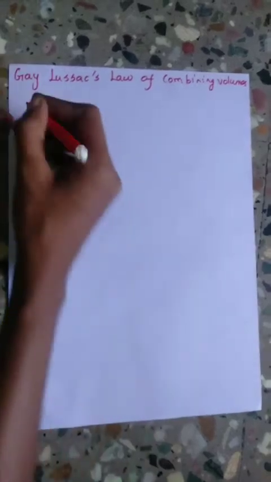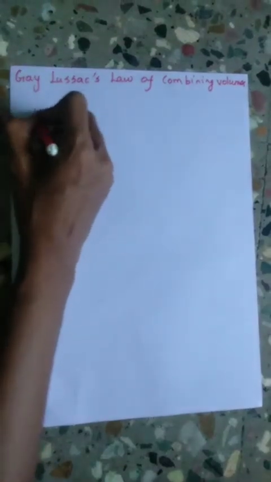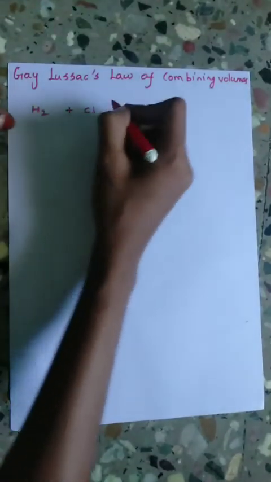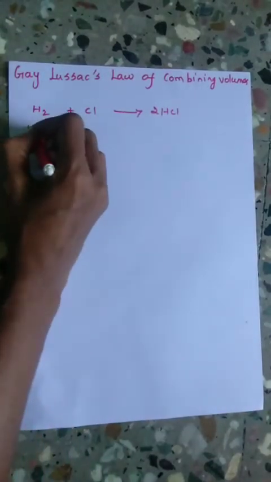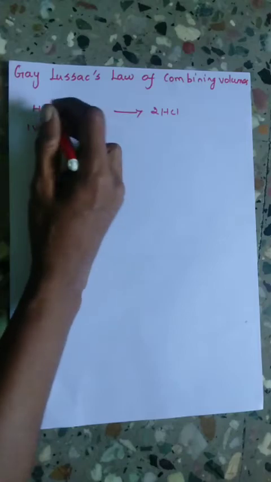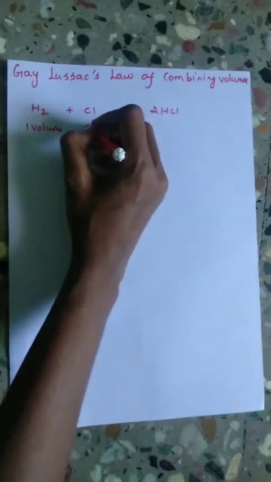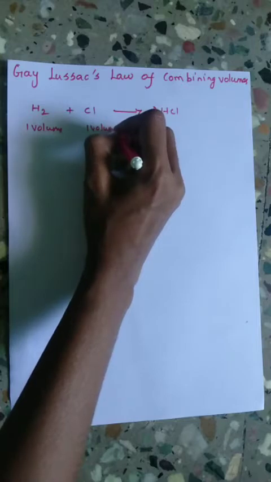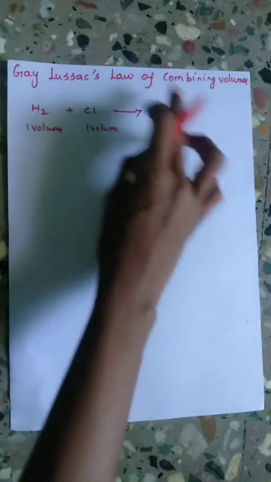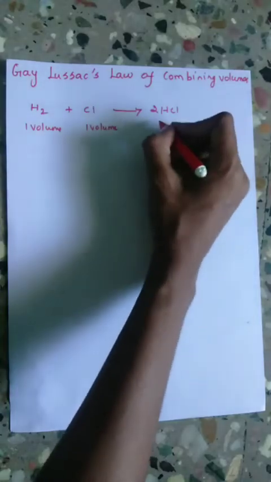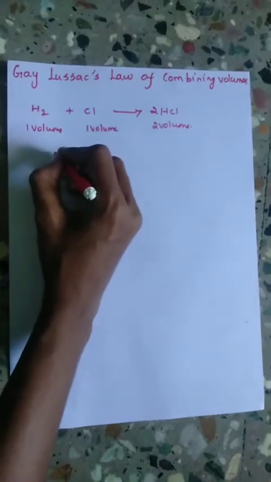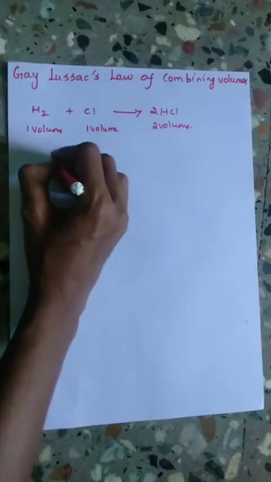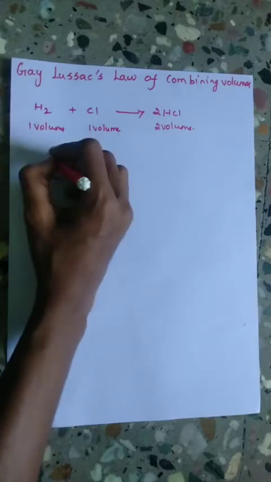For example, hydrogen plus chlorine gives hydrogen chloride. When one volume of hydrogen reacts with one volume of chlorine, the result is 2 volumes of hydrogen chloride, which means the ratio of this reaction is 1:2.